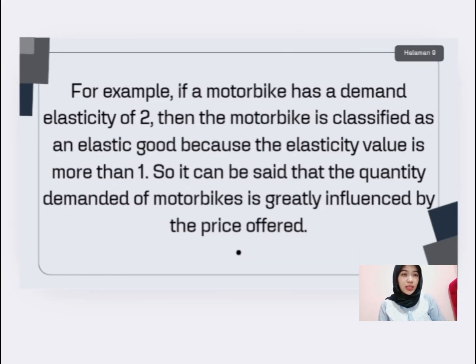For example, if a motorbike has a demand elasticity of 2, then the motorbike is classified as an elastic good because the elasticity value is more than 1. So it can be said that the quantity demanded of motorbikes is greatly influenced by the price.